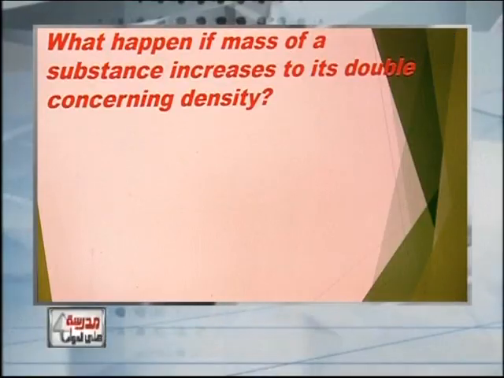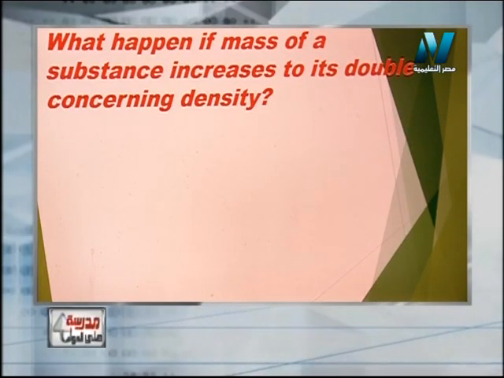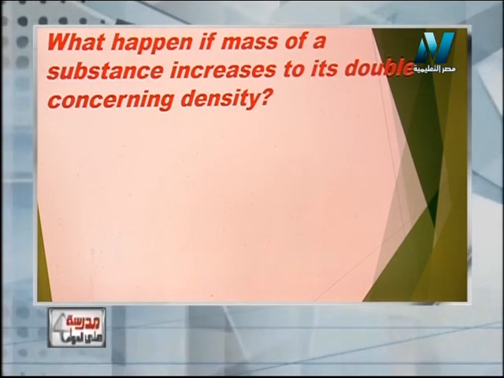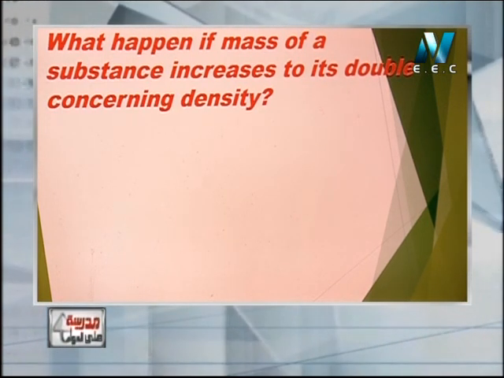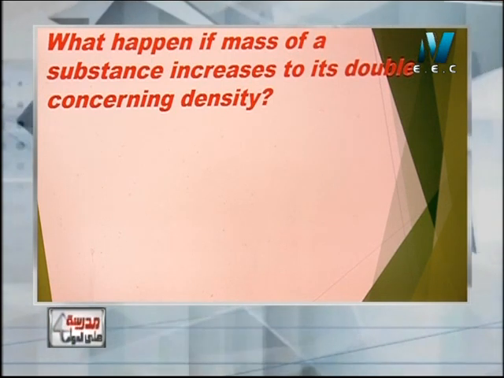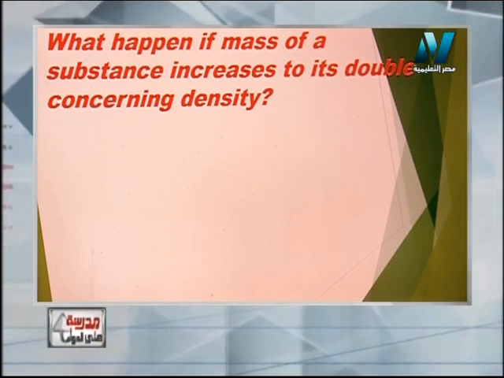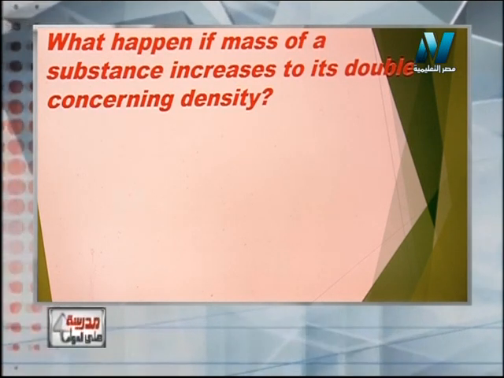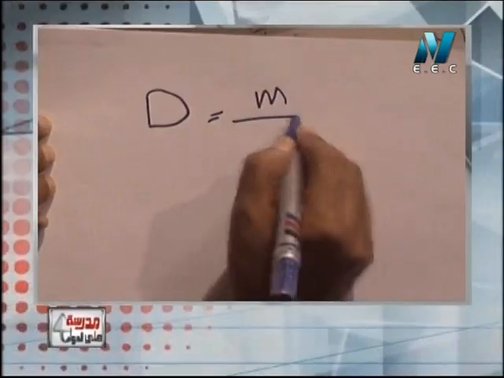Number one, what happens if the mass of a substance increases to its double? He asks about what happens to density. Now, density equals mass over volume.